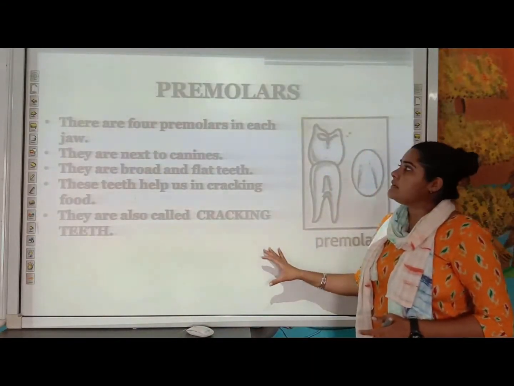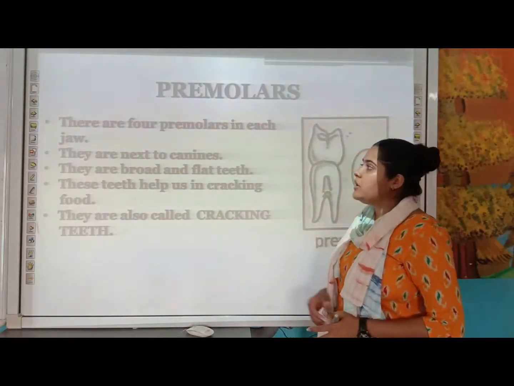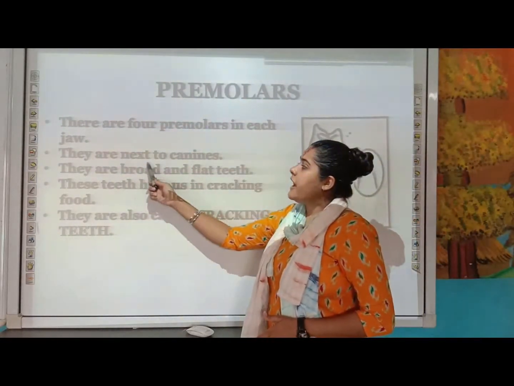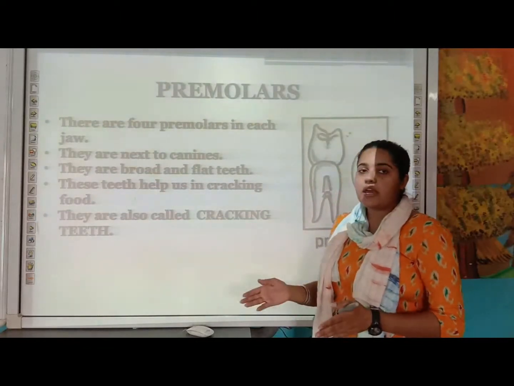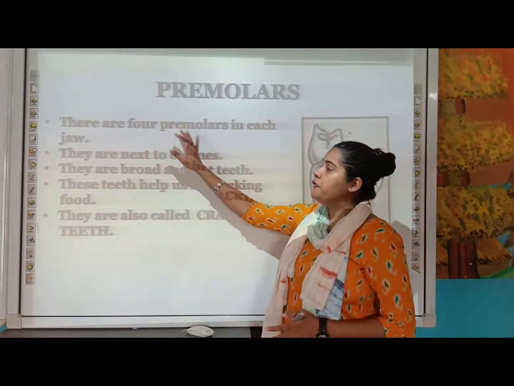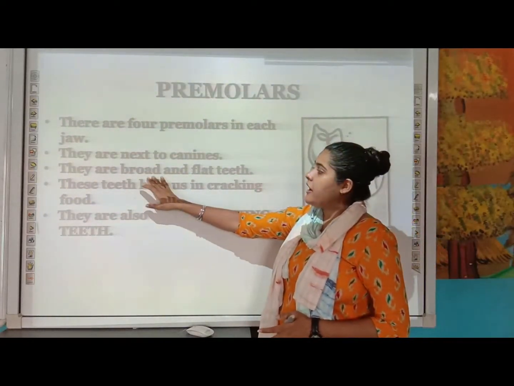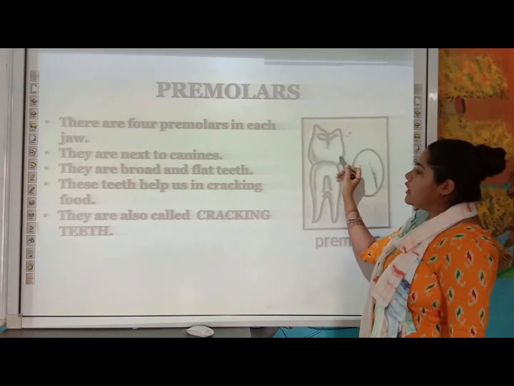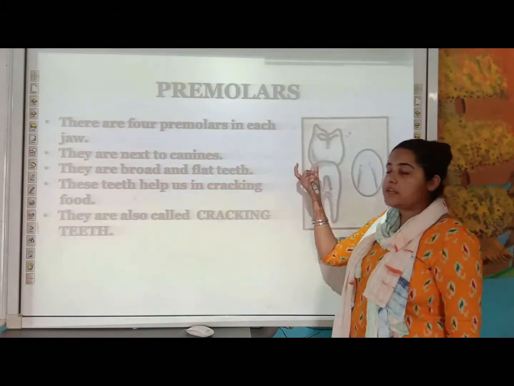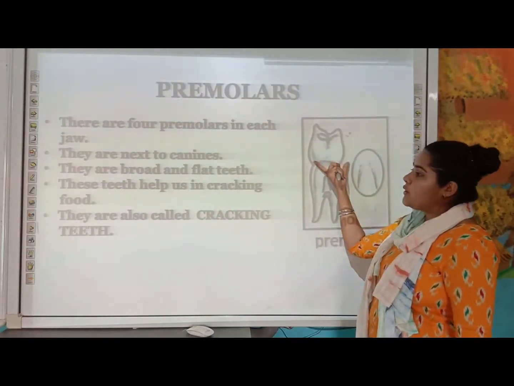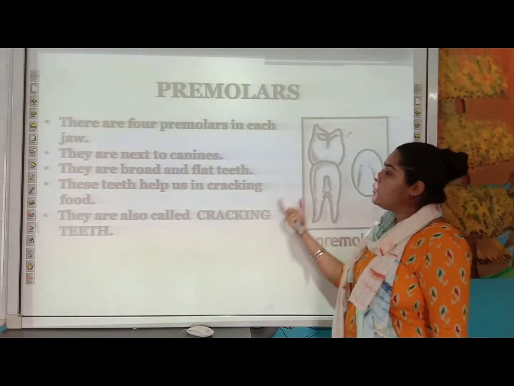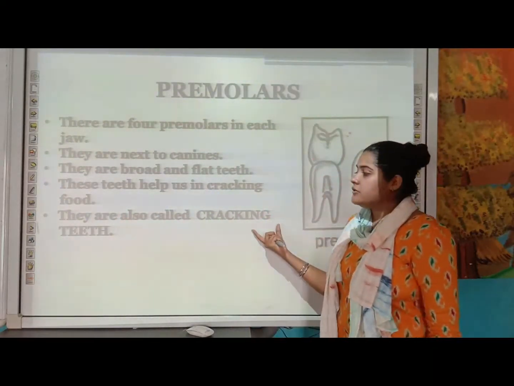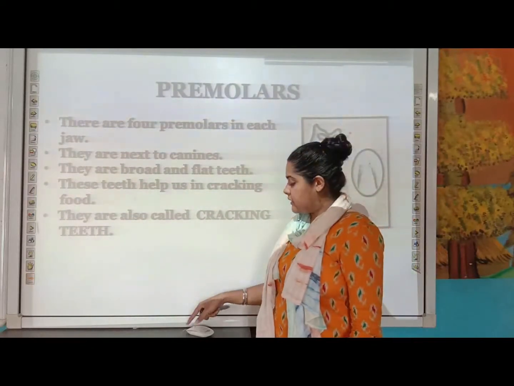Next we have to discuss your premolars. So there are four premolars in each jaw and they are next to the canine. So next to the canine, which type of teeth is there? There are four premolars. These are broad and flat teeth. As you can see here in the diagram, they are broad as compared to the canine which was a pointed one, and these are broad ones. And what is the function of the premolar? They help in cracking the food, and that is why they are also called your cracking teeth.